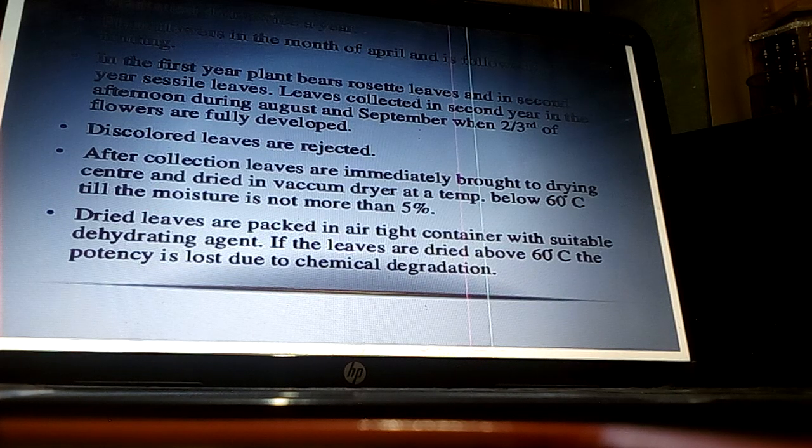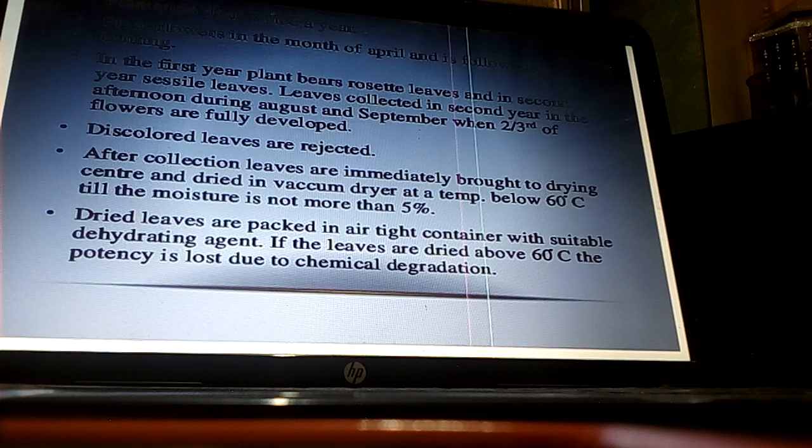The plantation of this plant is done twice a year, because it is a biennial herb. Flowers are produced in the month of April, followed by fruiting. The first year plant bears rosette leaves, and in the second year sessile leaves are formed.